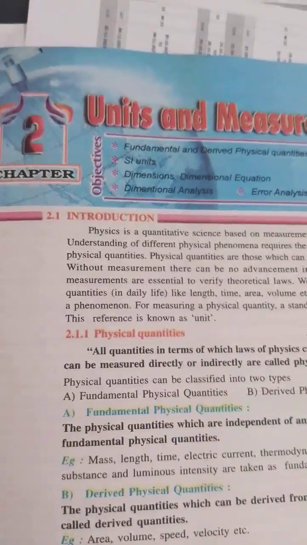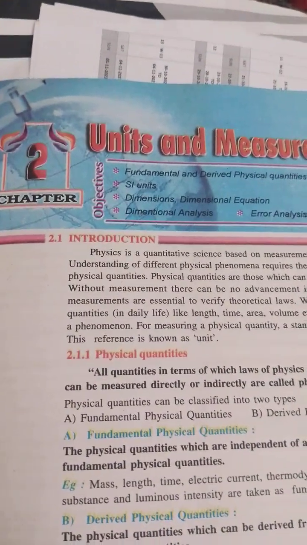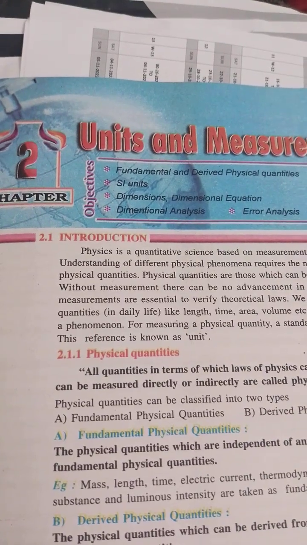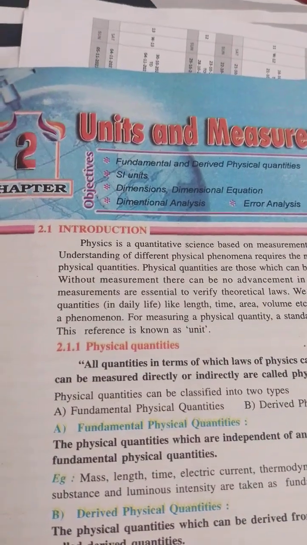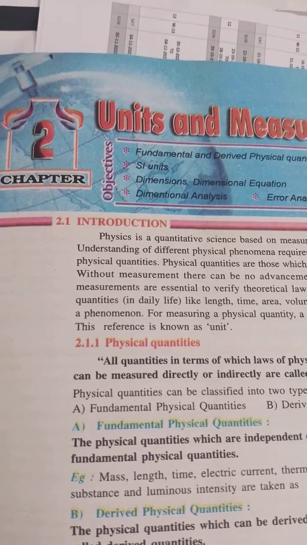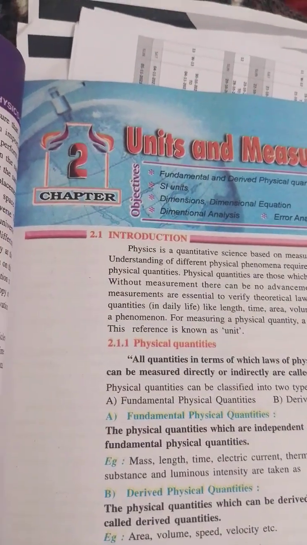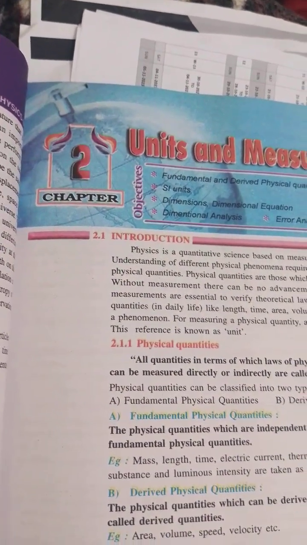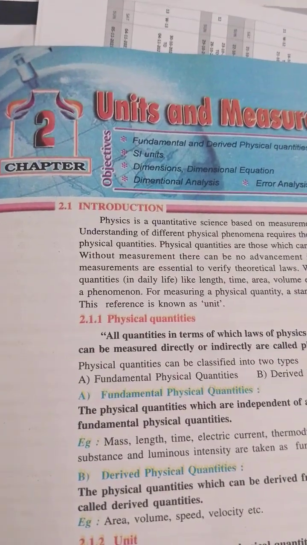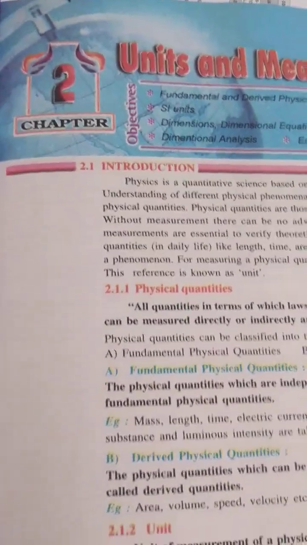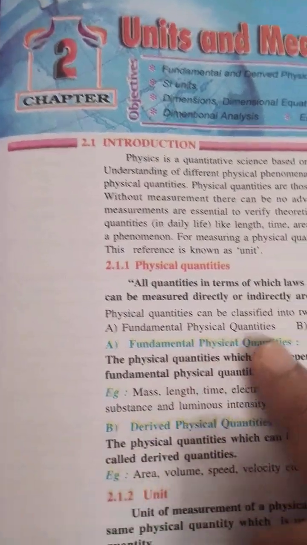Units and measurement. To measure a physical quantity, a unit is essential. A physical quantity is the numerical value multiplied with the unit. There are fundamental physical quantities and derived physical quantities.